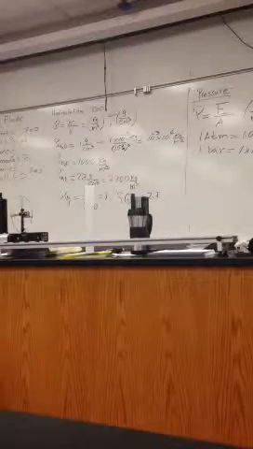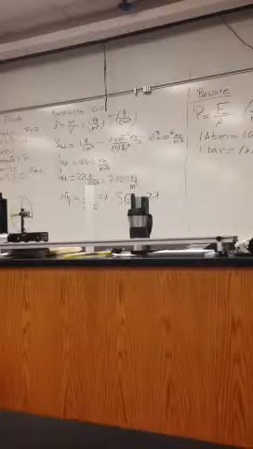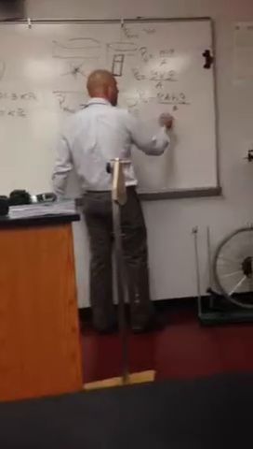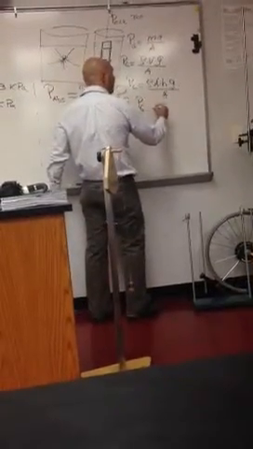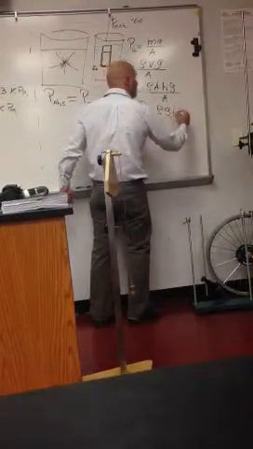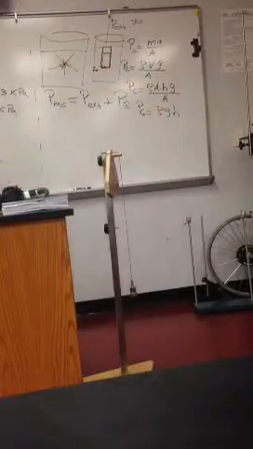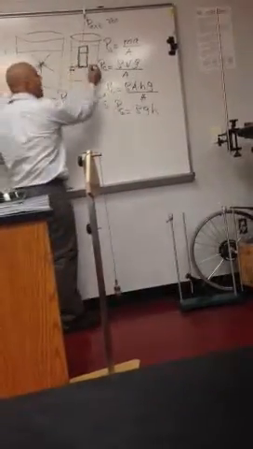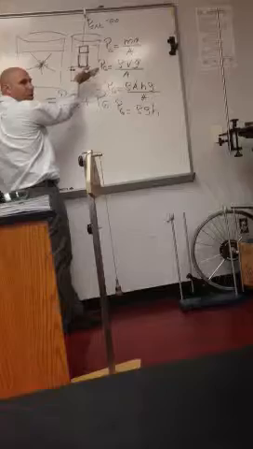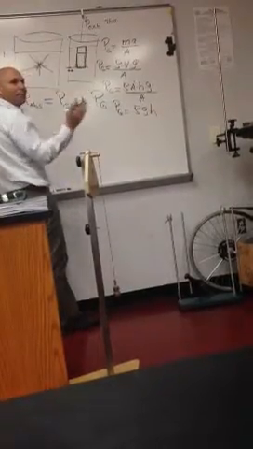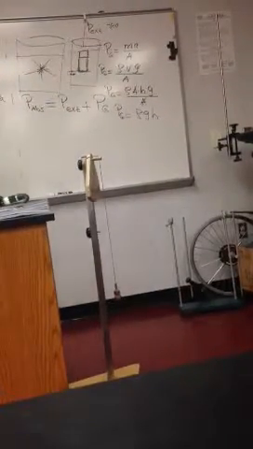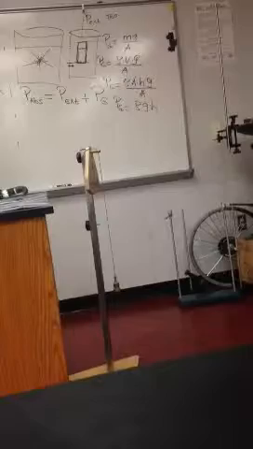times height times gravity divided by A. A cancels out, and we get that the gauge pressure is rho g h, where h is the altitude from the bottom or depth from the top, the way you want to call it. Altitude from the bottom or depth from the top. Either way is the same h.